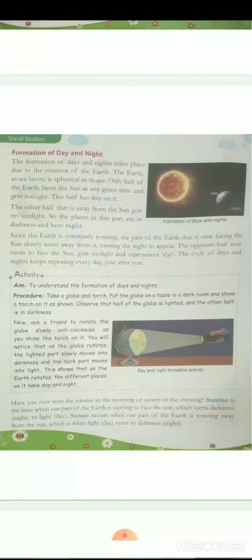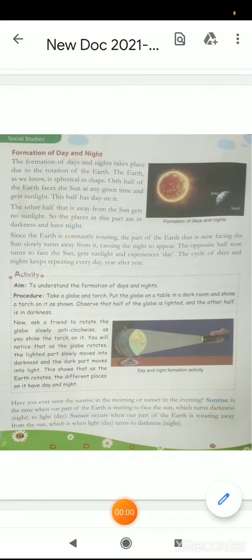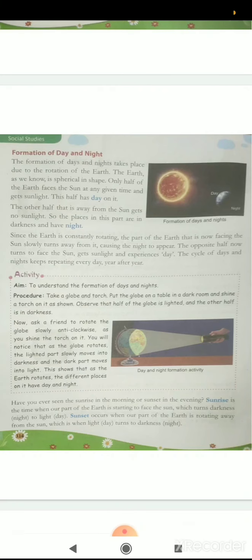Have you ever seen the sunrise in the morning or sunset in the evening? Sunrise is the time when our part of the earth is starting to face the sun, which turns darkness to light. Sunset occurs when our part of the earth is rotating away from the sun, which is when light turns to darkness.